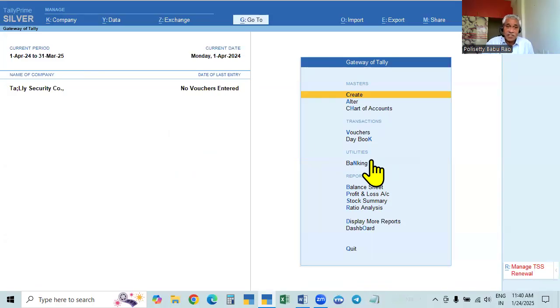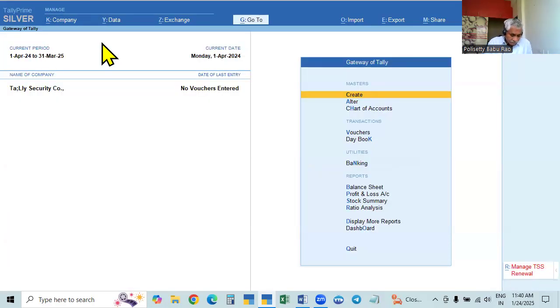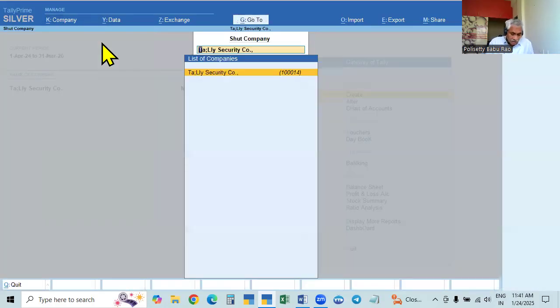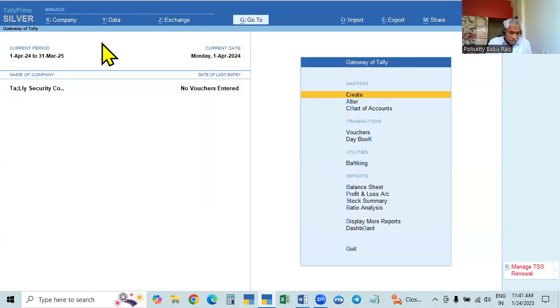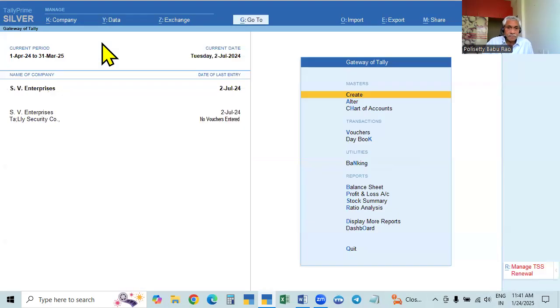In the case of an existing company, I told you already. I will take up an existing company. So Alt F3. We will take Alt F3, and we will get the list. For example, I will take the last one. Yes, this is the company. So this is an existing company.